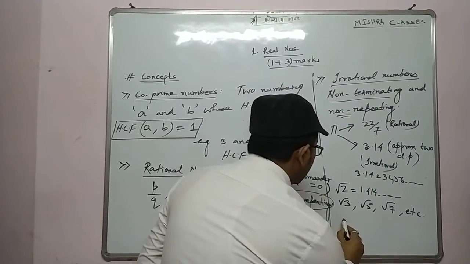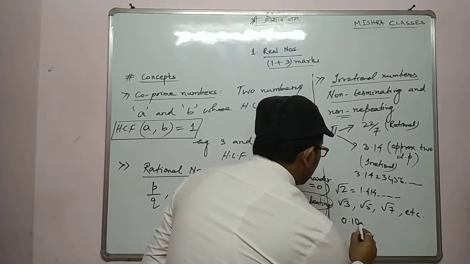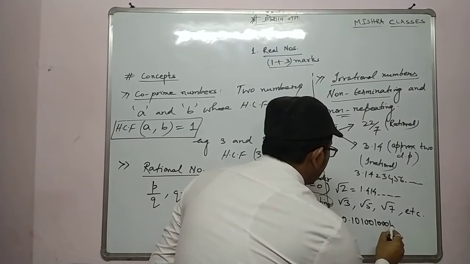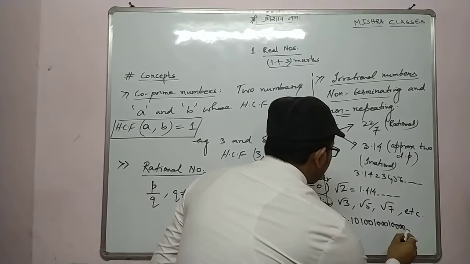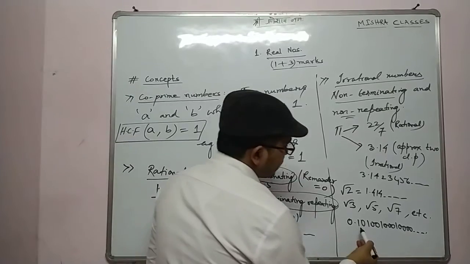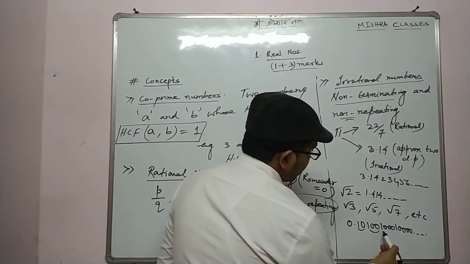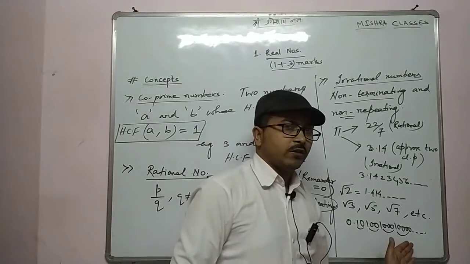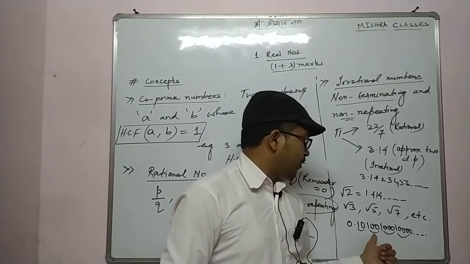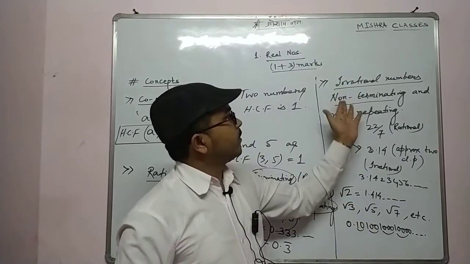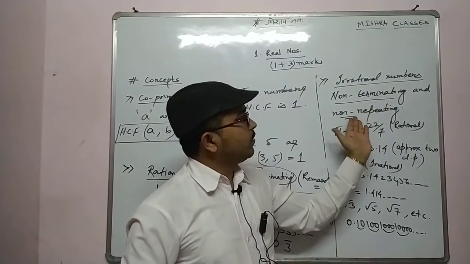Some more are like this: 0.10100100010000 and so on. What have you observed? Is there any repetition? See, this is 10, this is 100, this is 1000, this is 10,000. Is it repeating in some particular fashion? No. So these types of numbers are also called irrational numbers, because they are non-terminating and non-repeating.